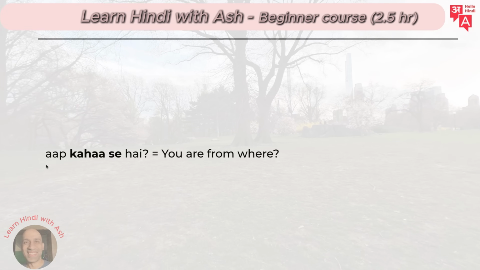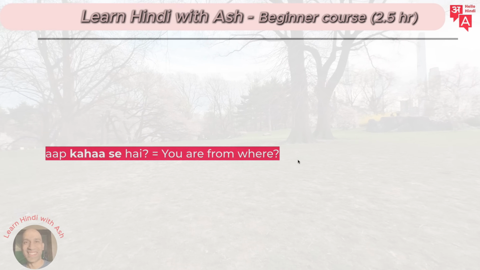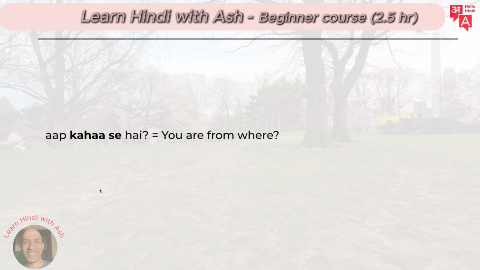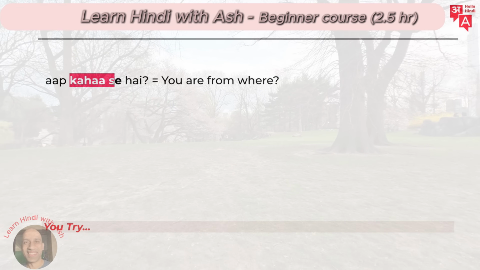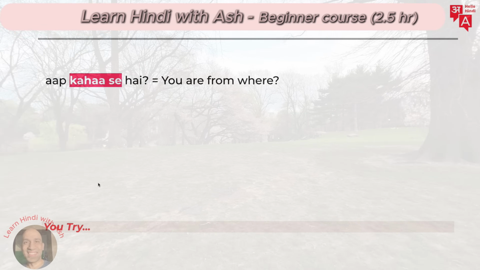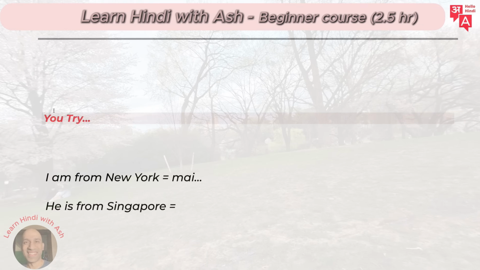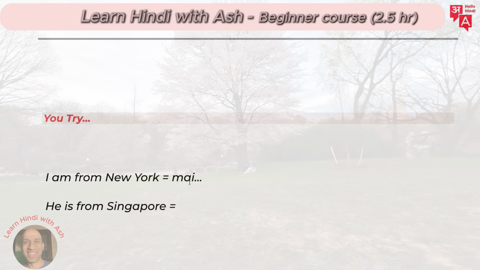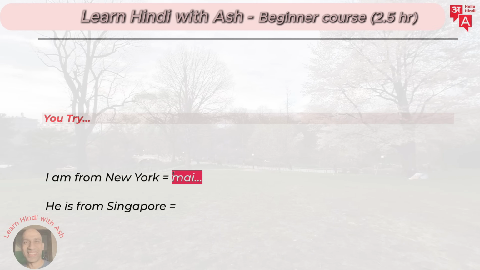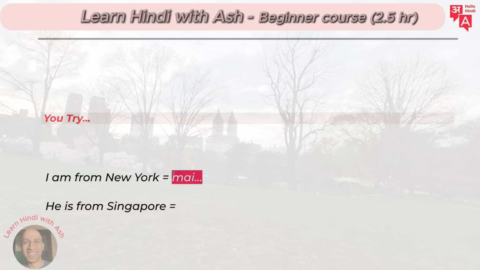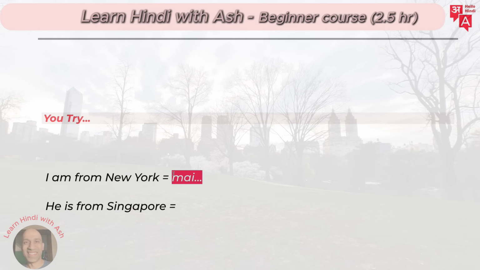Aap kahan se hai? You are from where? Right? Aap kahan se hai? Means you are from where. Right? Kahan means where, and say is from. So you say aap kahan se hai? Okay. You try now. I am from New York. How can you start? Main. Remember, you put New York and then the preposition and then whom.